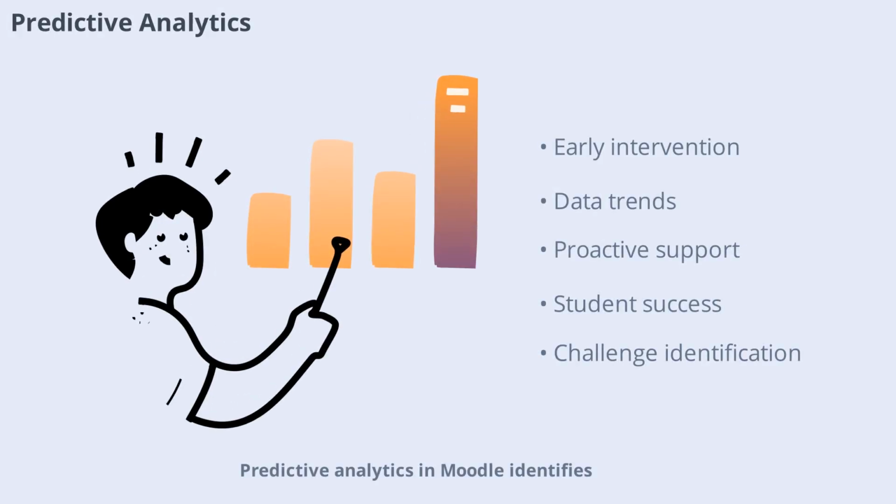Predictive analytics in Moodle identifies students who may require early intervention. By analyzing data trends, these tools help educators proactively address challenges, ensuring that all students have the opportunity to succeed.